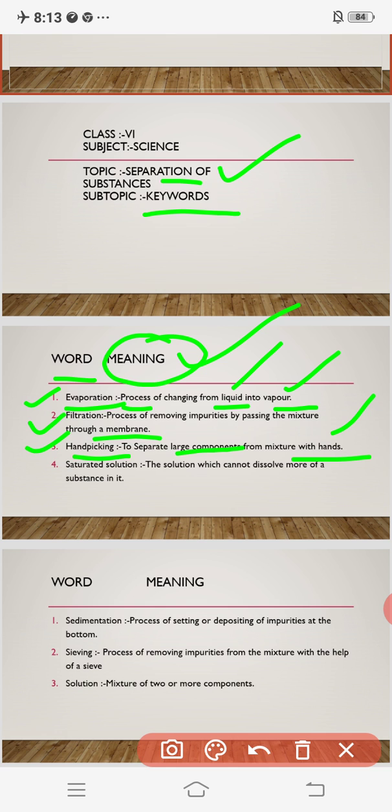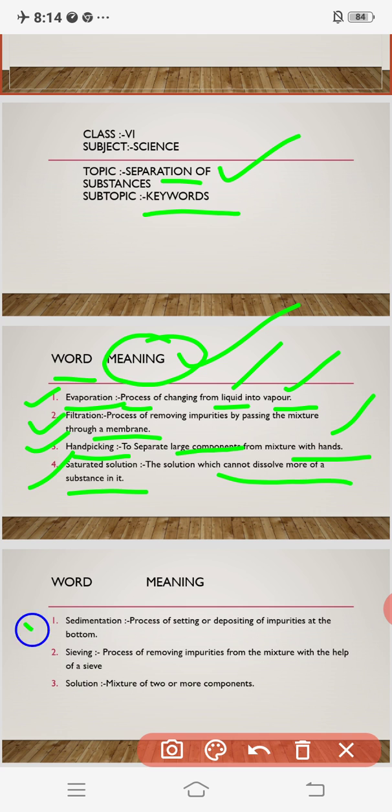Okay, very good. Now see here, the next process is saturated solution. This is also related to water. What is a saturated solution here? The solution which cannot dissolve more of a substance in it, that is, a solution which is unable to dissolve any more substance, we call a saturated solution. You may clear this term also in the chapter. When we come across that situation, again we will see it in detail. Now we are just shortly seeing all the concepts.